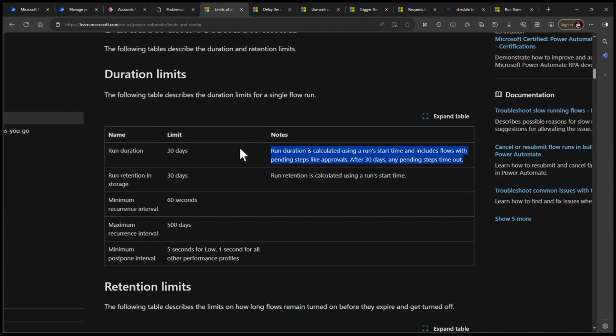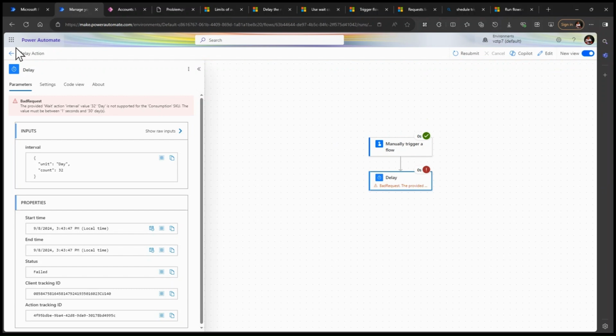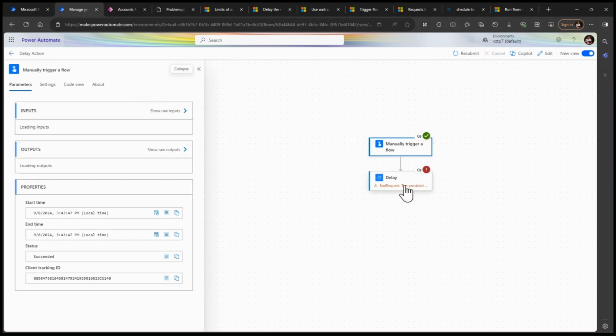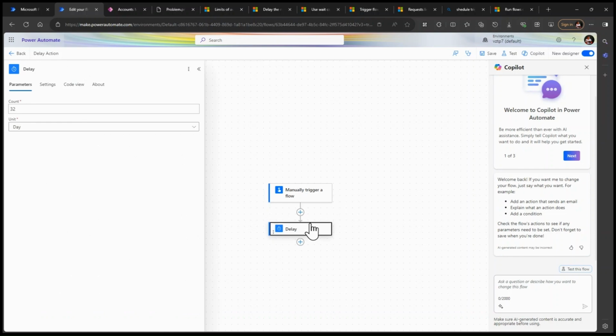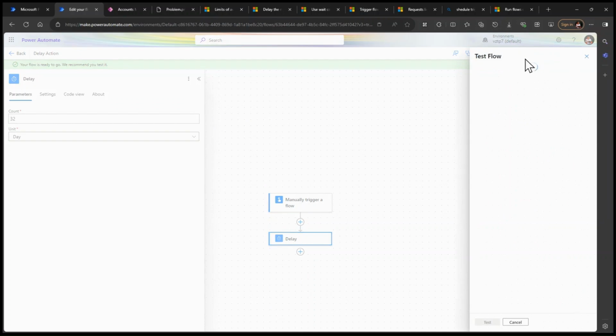So let's understand this point, this is our important one. Let me go to Power Automate. I use a manual trigger and add a delay action here. In the delay, let me give a count of 32. Let's save this flow, close this, and test the flow manually. Let's click on test and click on run flow.